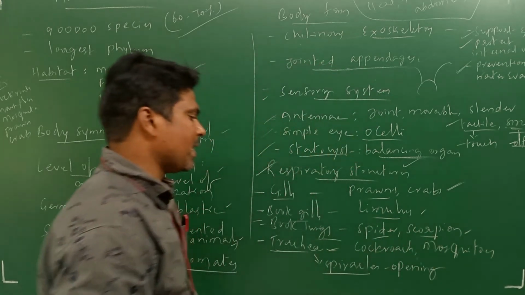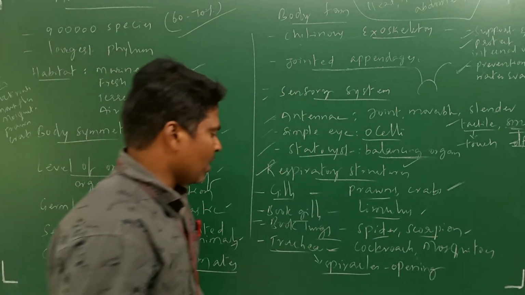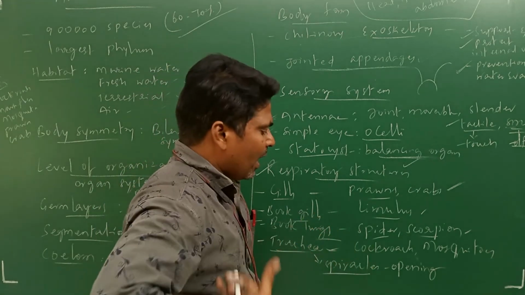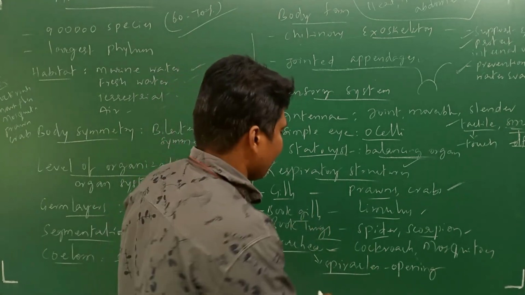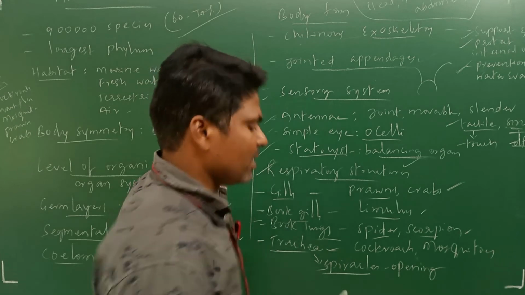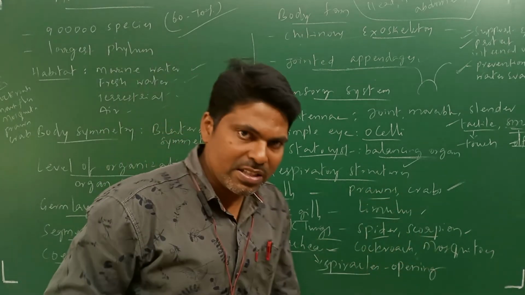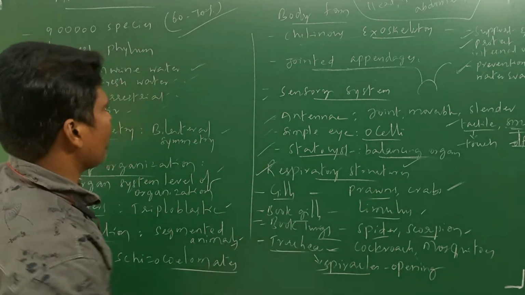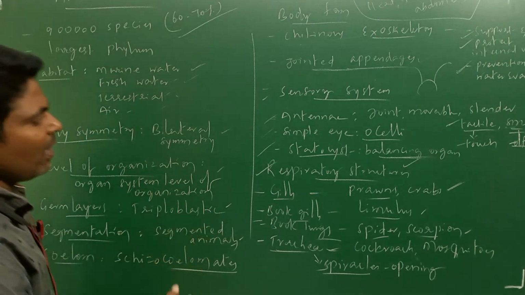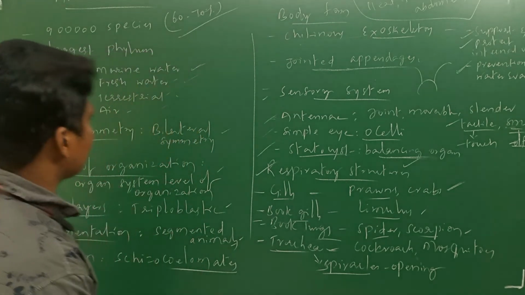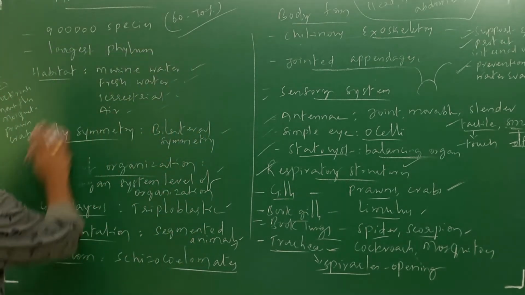The tracheal system is present in cockroaches and mosquitoes, where air enters through openings on the lateral side, called spiracles. Thereby air enters into the tracheal system. This is about simple things. Next, we are going to move into the systems, the digestive system and circulatory system, and how they are present.